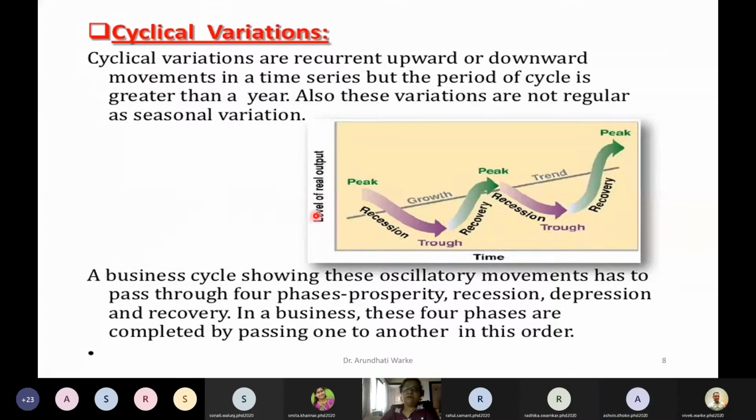Now what is cyclic variation? When one cycle is complete, like recession and recovery. From a peak, sometimes it goes into recession and then again recovery, again recession and again recovery. If you find this change in some of the commodities, then we call it a cyclic variation. Can you give me some example where this may happen?